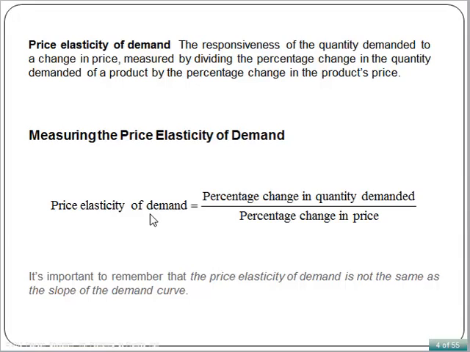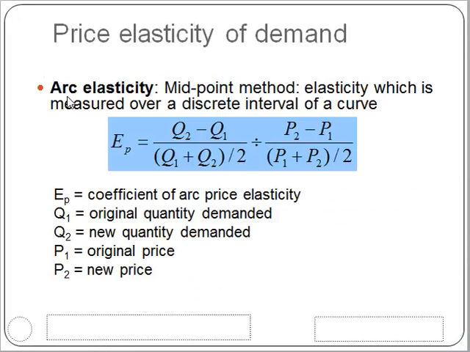How do we translate this into mathematical language, or how do we calculate the percentage change? In this class, we're going to learn two methods. One is the arc elasticity. We use the midpoint method. We measure the elasticity over a portion of the curve.